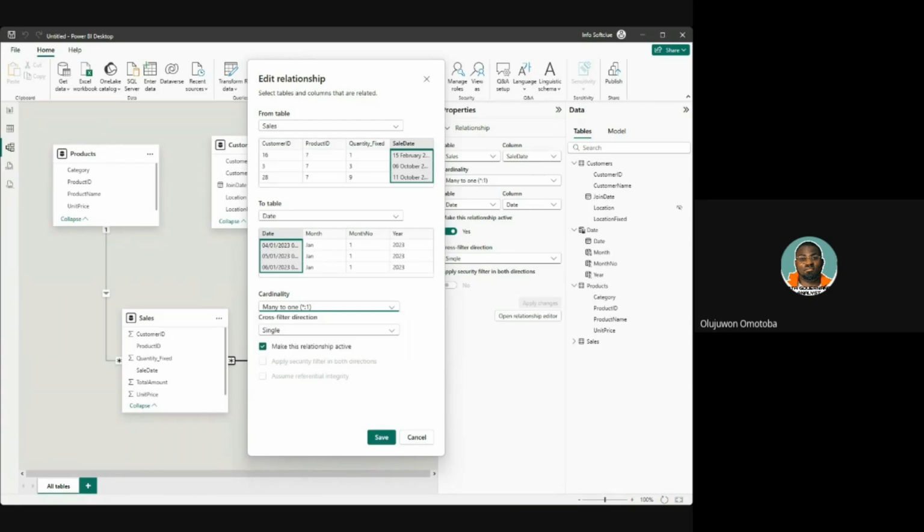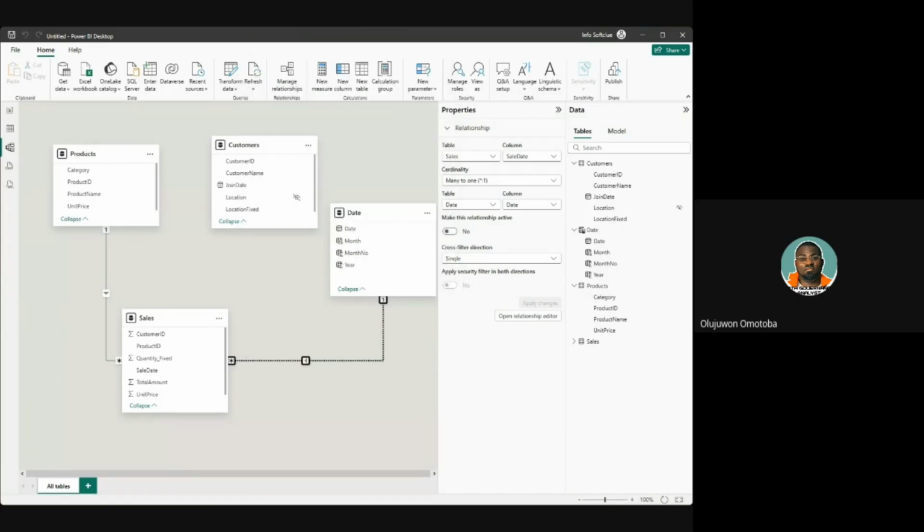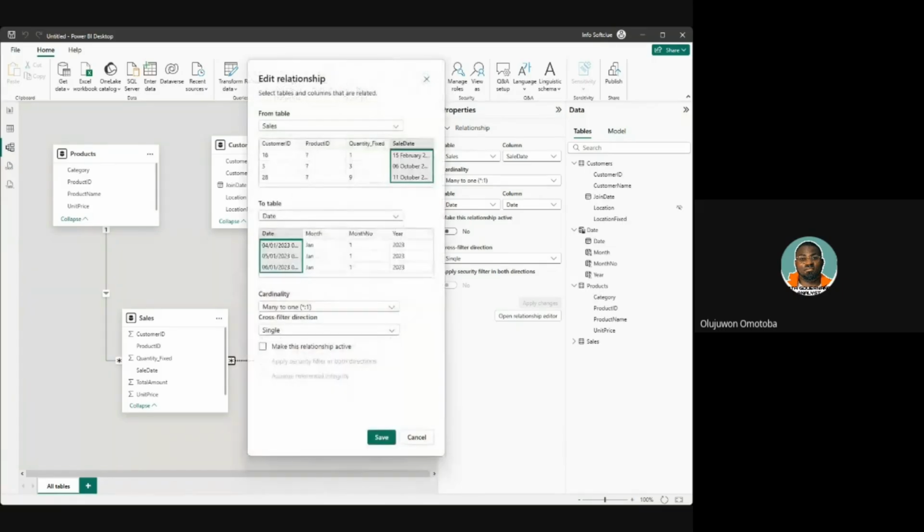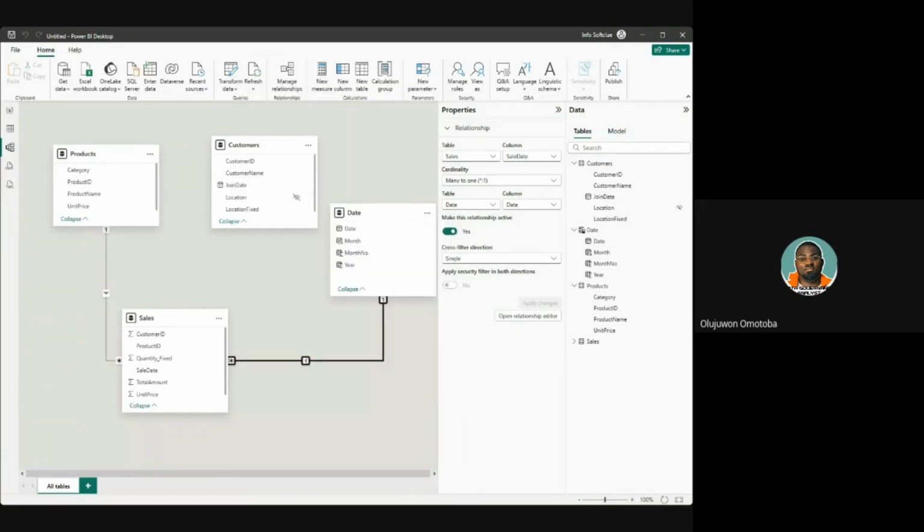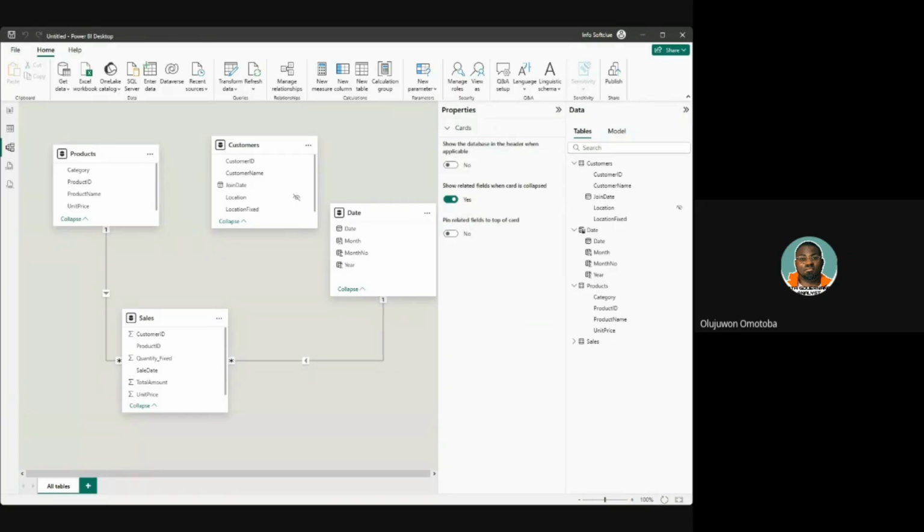Another thing I want us to see is this option, make this relationship active. If I uncheck it, the relationship is still connected, but it gives a dotted line, showing that the line is broken. When the relationship is not active, the implication is usually shown in the visualization. It does not give a sensible response when you try to connect them in visuals. Let me make the relationship active again by double-clicking it. Now we have an active relationship between date and this.